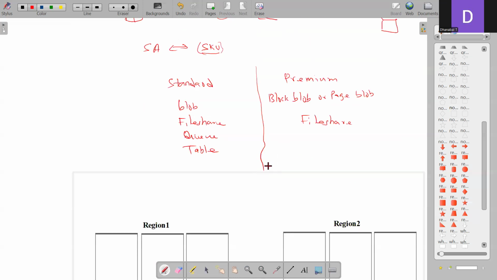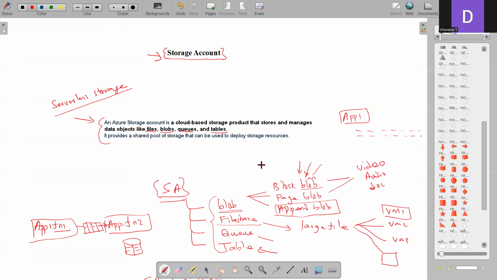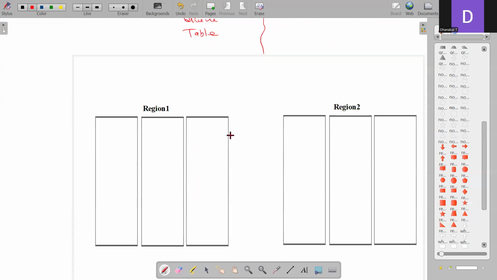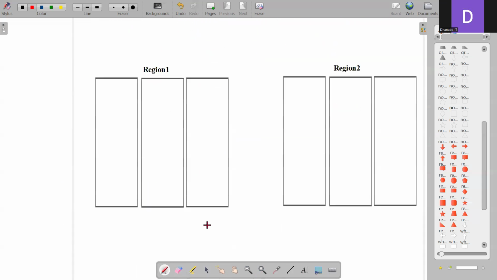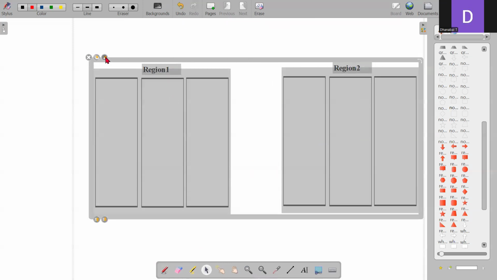So that's the overall idea about the storage account. In all these cases, we can go with this particular storage account. It's cloud-based storage where we can put our files. Again, there are three types of blobs, queues, and tables. Fine. So we need to discuss one more thing, and let me bring down these components.